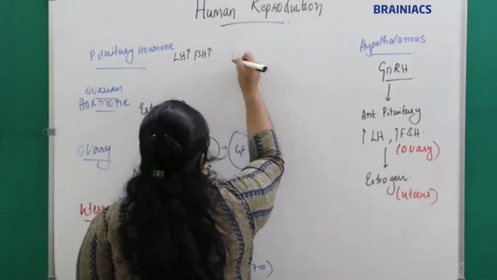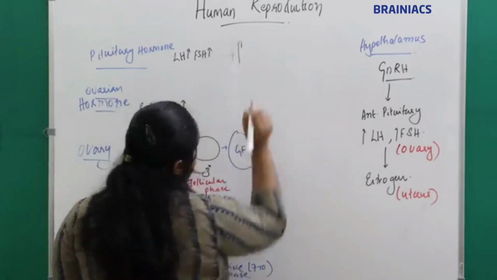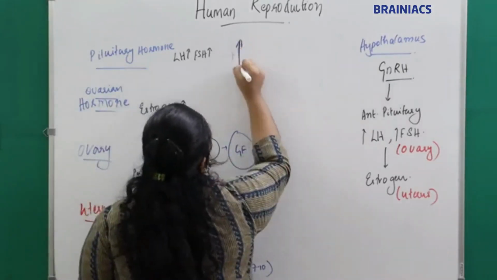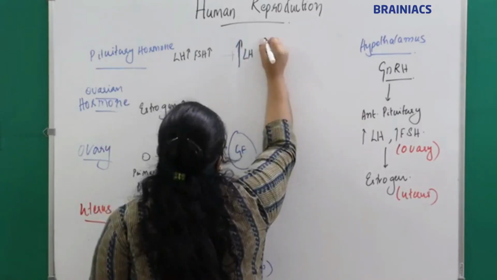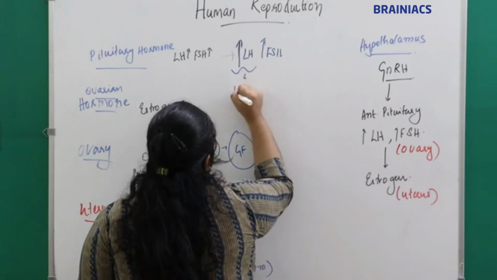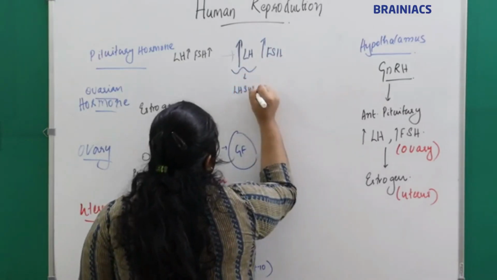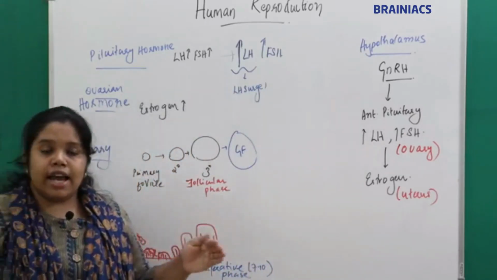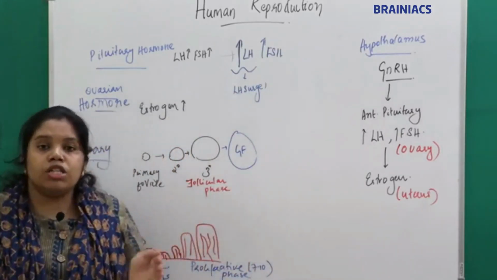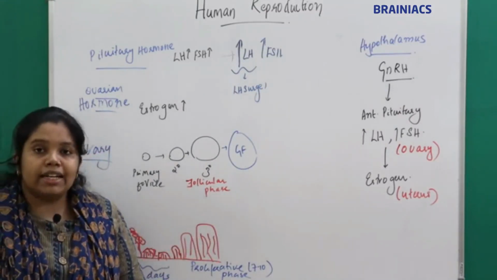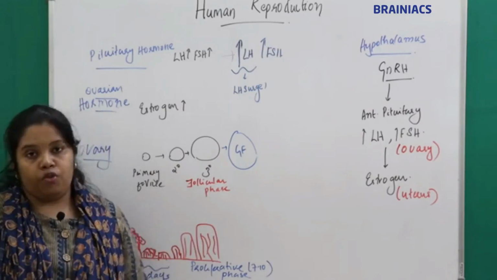There will be a sudden increase in the levels of LH and FSH. This increase in LH we call the LH surge. Why? Because it happens exactly 24 hours before ovulation.